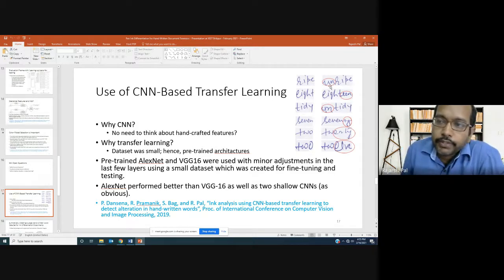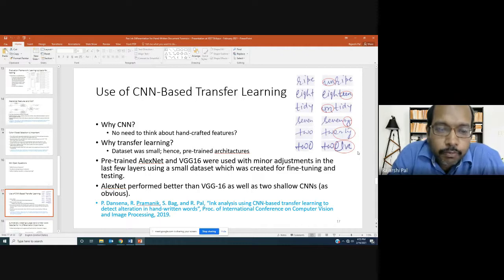Here our problem was whether this kind of addition of characters in a single word has been made or not. Similar models can be used to detect overwriting as well. But again, there was no publicly available data set. So the student, in his lab with his friends, created a few handwritten words on white paper and collected a small data set. As the data set was small, training the CNN was difficult, so we went for transfer learning based approaches, where we can use pre-trained architectures.